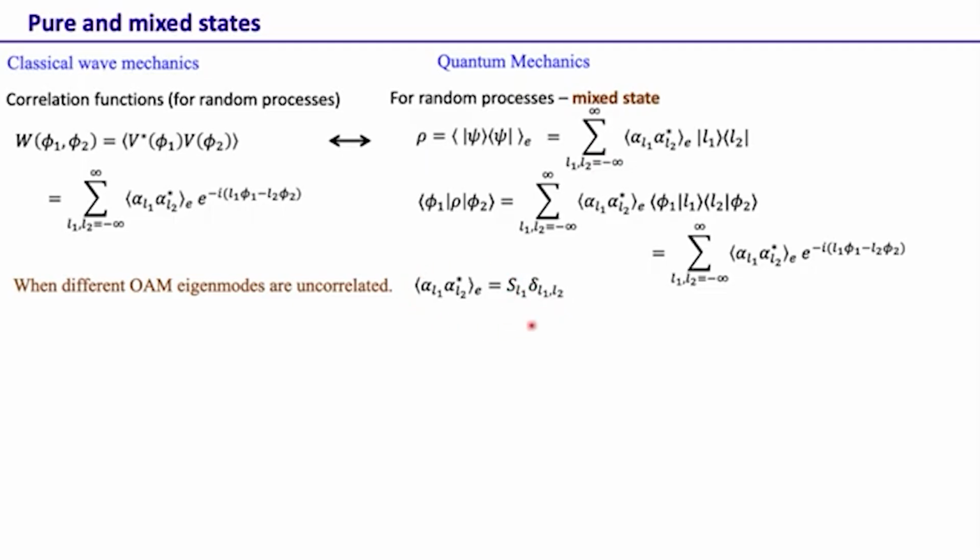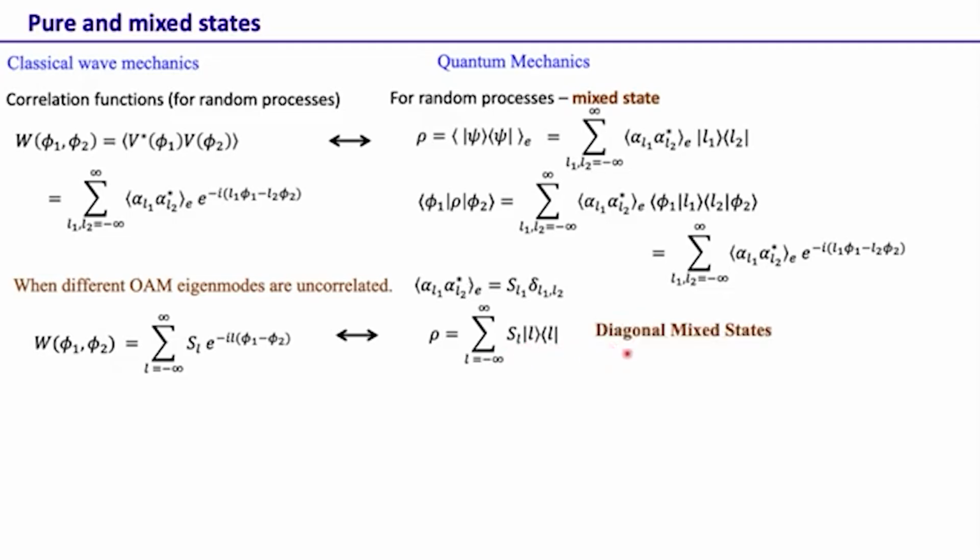That means this quantity is 0 if L1 is not equal to L2, and this quantity is equal to SL1 when L1 is equal to L2. So in this case, we know that W phi 1 phi 2 is written as a single sum, and in this case the rho that we have over here can be written like this, the SL L outer product. So this is a diagonal mixed state.